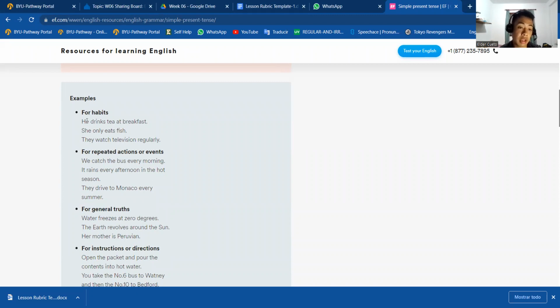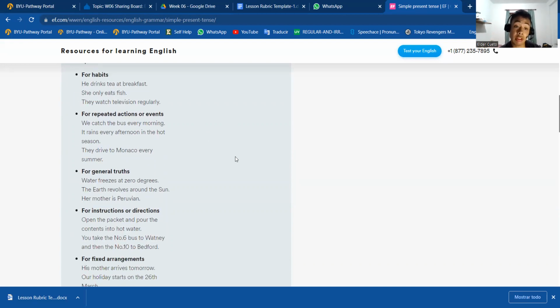Let's see here. We've got, he drinks tea at breakfast. We know that every breakfast time, this guy drinks tea. Or for example, the third example says that they watch television regularly. So we know that it's very likely that they are watching TV. And we can use the present simple when we want to talk about this habit.